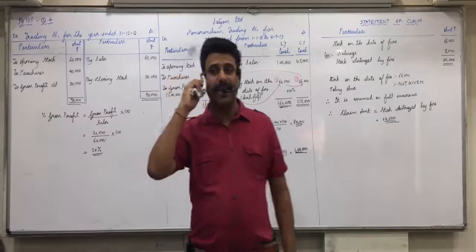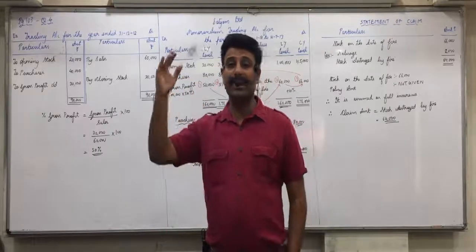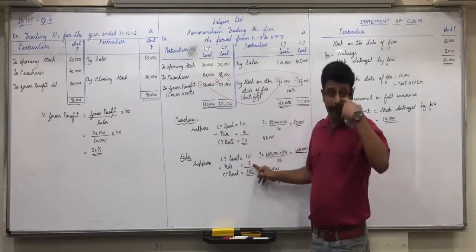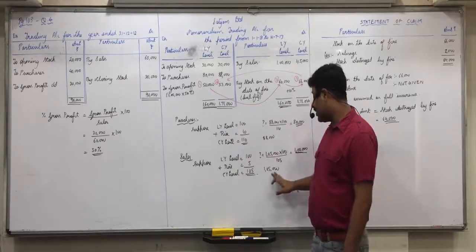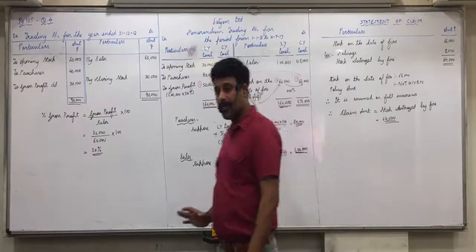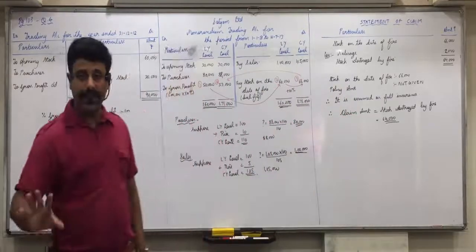Remember, it can be rise or it can be fall. Even if they say it has decreased by suppose 5%, then what will you do? 100 minus 5, 95. Comparison same way. Then 1,05,000 into 100 upon 95. That. Okay, but same steps should be done.